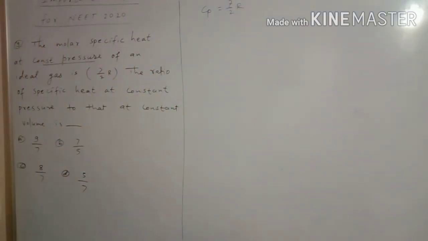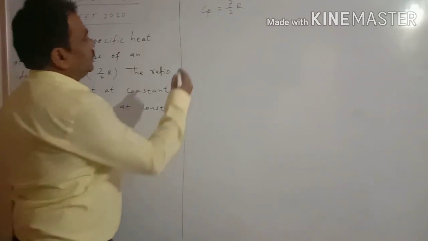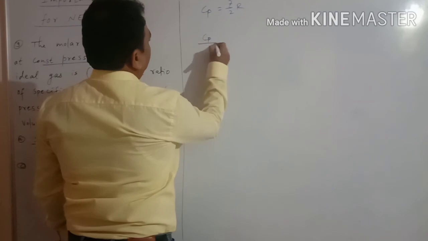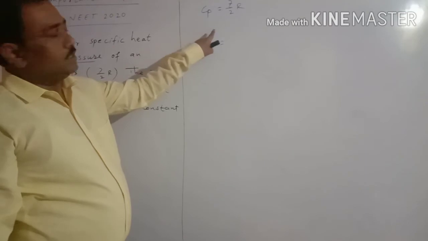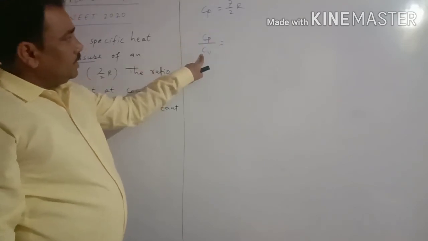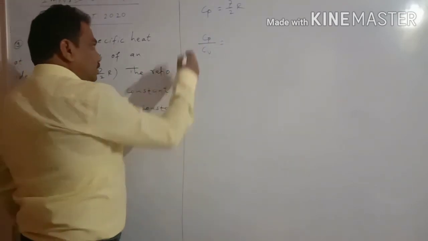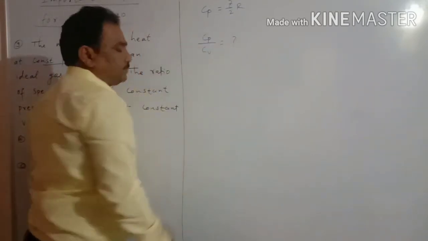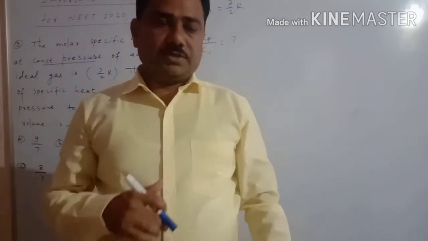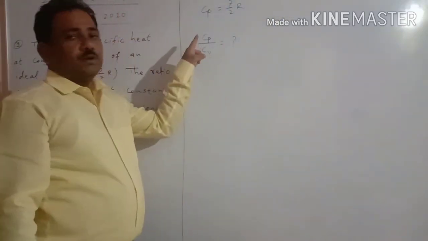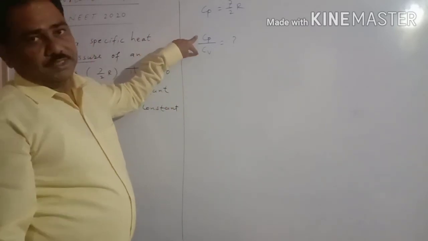So it is given, then the ratio of specific heat at constant pressure to that at constant volume. Now the ratio of these two quantities, that is what we have to calculate: Cp upon Cv, the ratio of molar specific heat at constant pressure and molar specific heat at constant volume. In thermodynamics, we are familiar with the adiabatic constant. Adiabatic constant means what? The ratio of these two given quantities, that is Cp upon Cv.